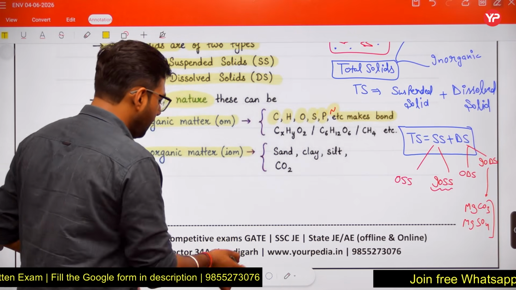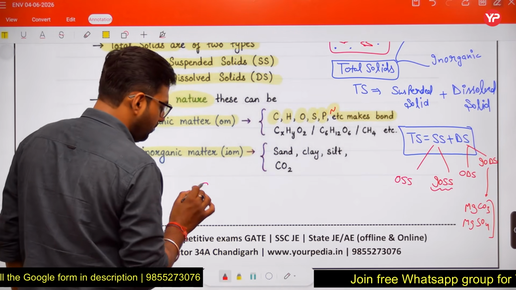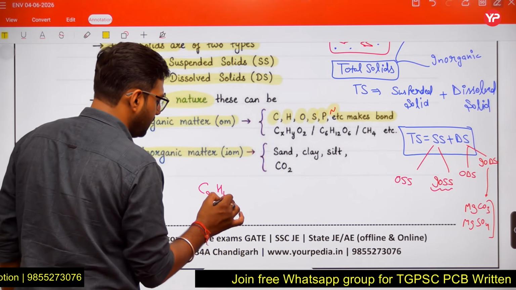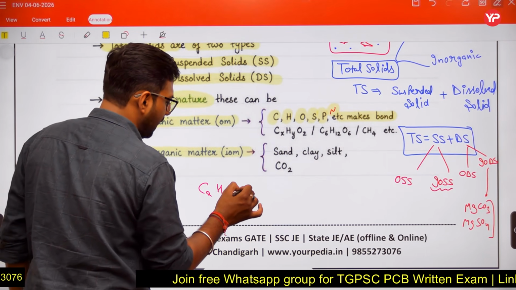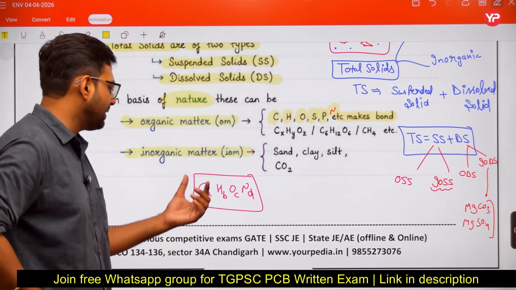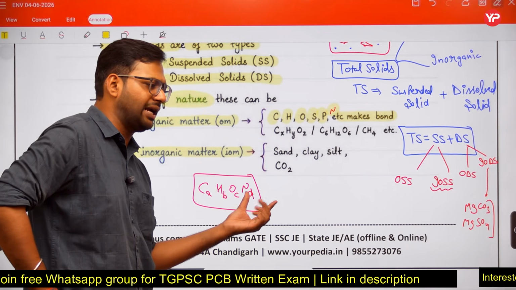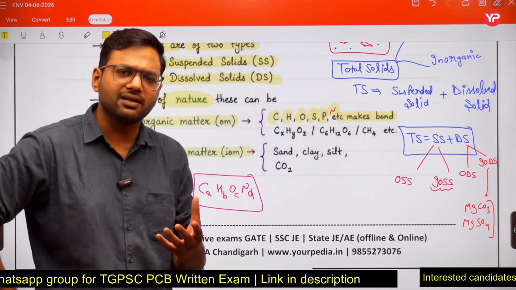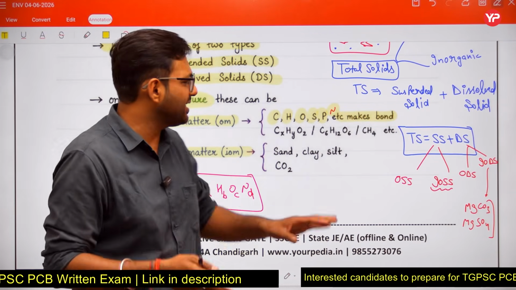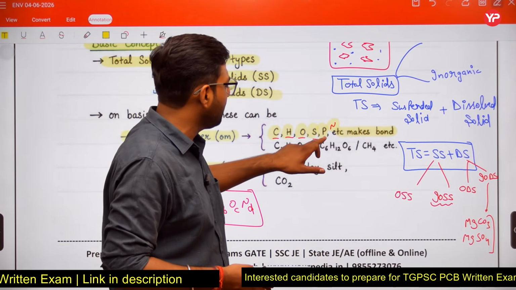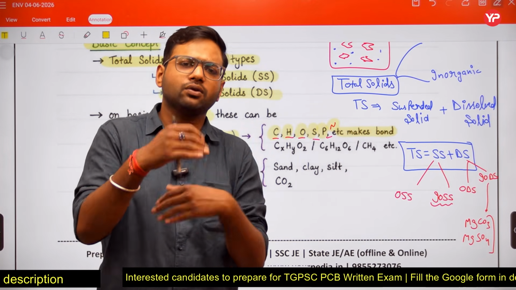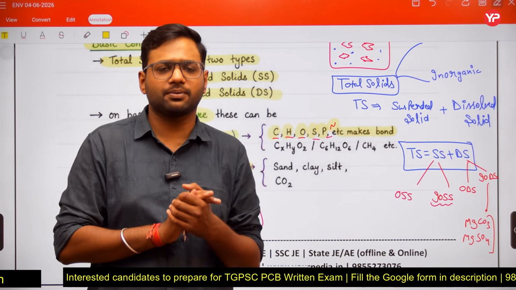Let us suppose one compound has moles of carbon A, moles of hydrogen B, moles of oxygen C, and moles of nitrogen D. So this compound consists of carbon, hydrogen, oxygen, nitrogen. Any compound in which these atoms join and make compounds with each other is termed an organic substance.